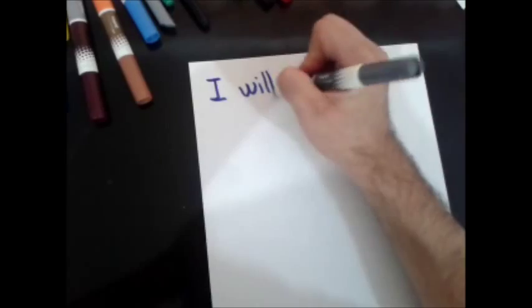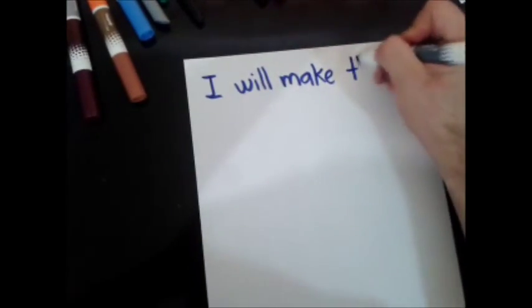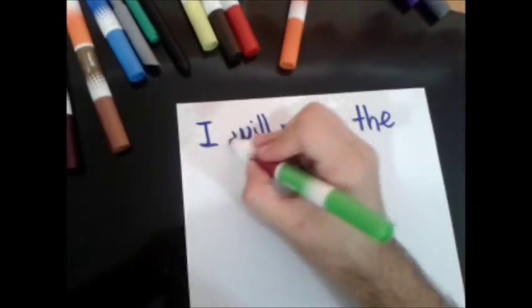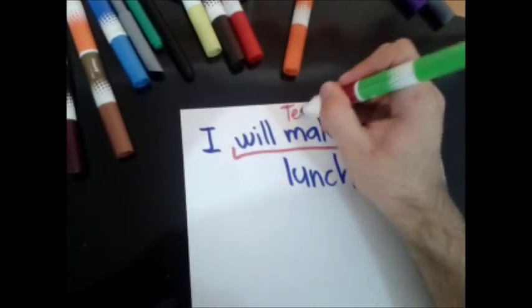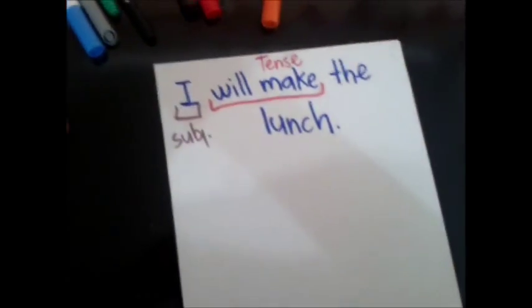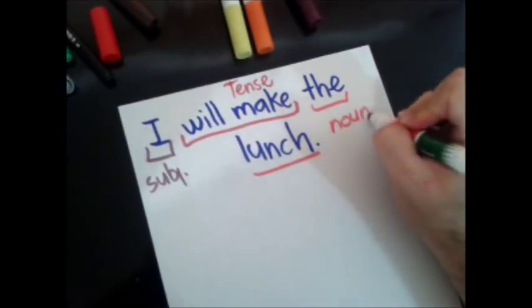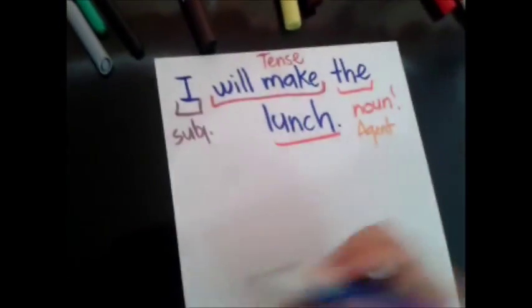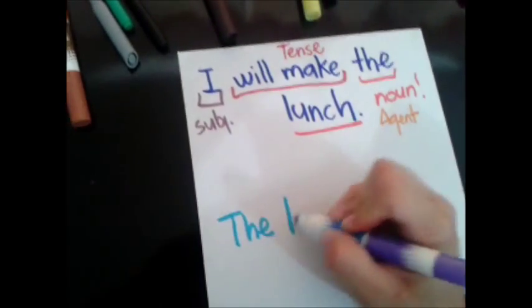Another example is this: I will make them lunch. Okay, so the first thing we are going to do is identify the tense. It's future because it will make, then the subject, and then the noun, the thing that is affected by the verb. Now we are going to pass this sentence into passive voice.